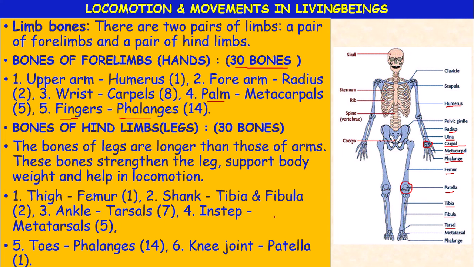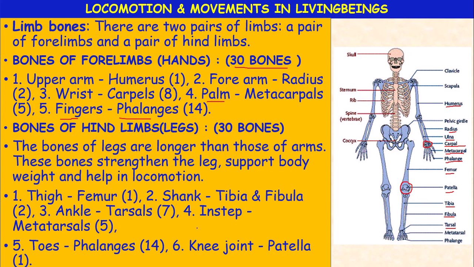In the skeleton structure itself, you need to identify these bones easily. The longest bone present in the arm is the humerus, the longest bone present in the leg is the femur. The femur is also called the thigh bone. Which is the longest bone in the body? Femur. Okay. The phalanges in the legs we also call toes. What is the bone present in the knee joint? Patella. It's an important question.